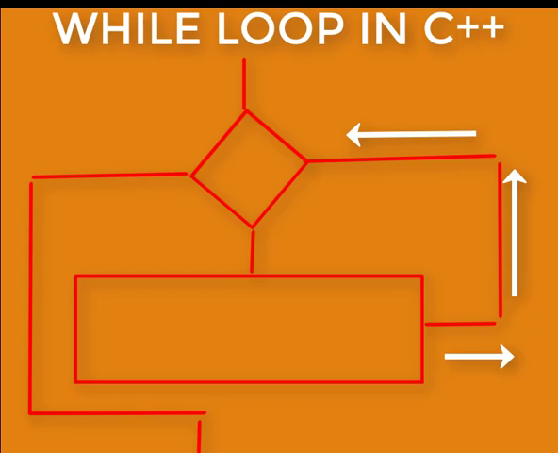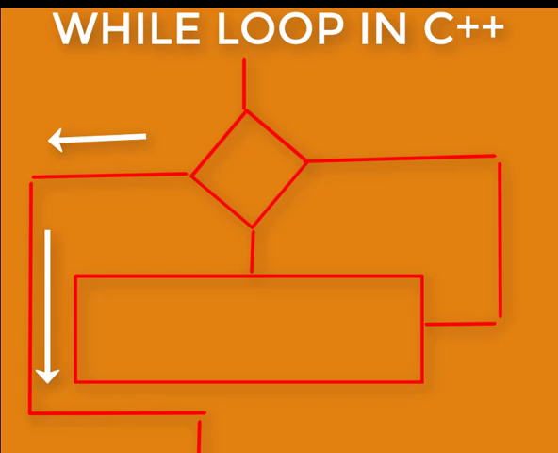So this way, each time you pass the test, the control will keep shifting to the body of the loop. However, if you fail the test the first time, the second time, or the third time, or any time, the control will not shift to the body of the loop. Instead, the control will move beyond the loop and the loop will terminate.